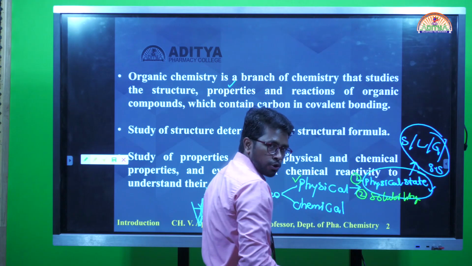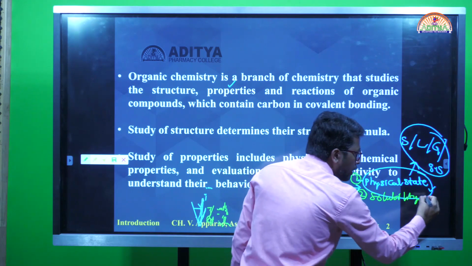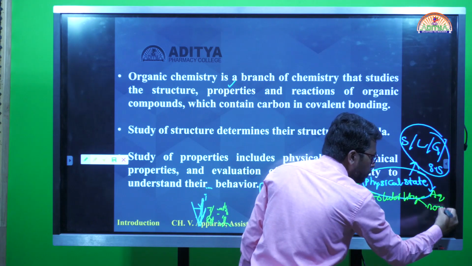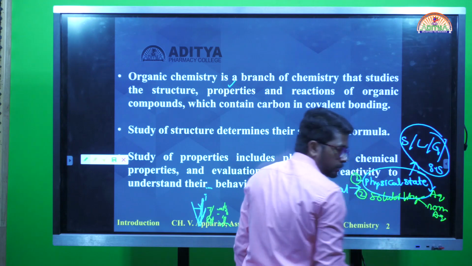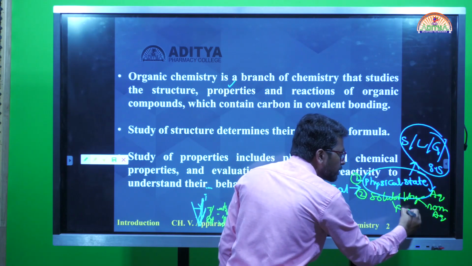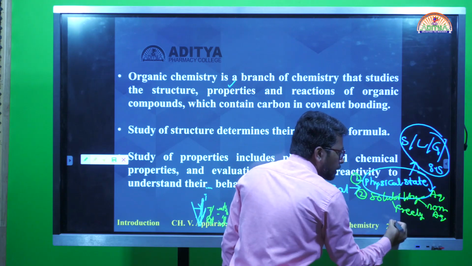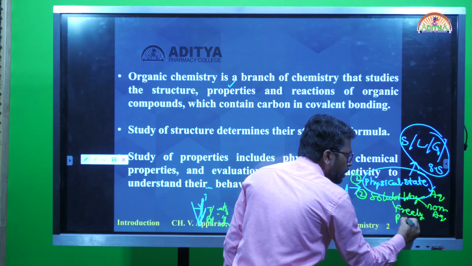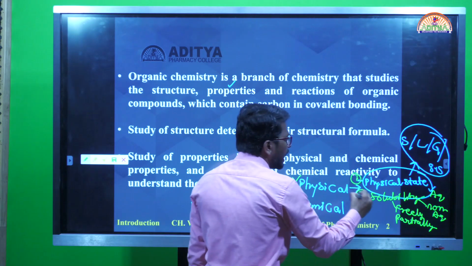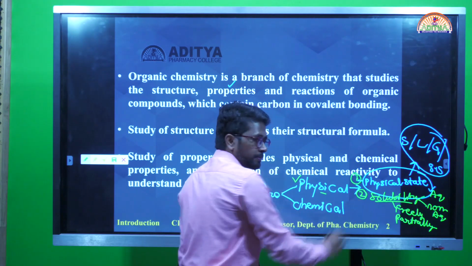Its solubility also, whether it is aqueous soluble or non-aqueous soluble, and whether it is freely soluble or partially soluble. These types of characteristics we are going to learn under the solubility physical property.